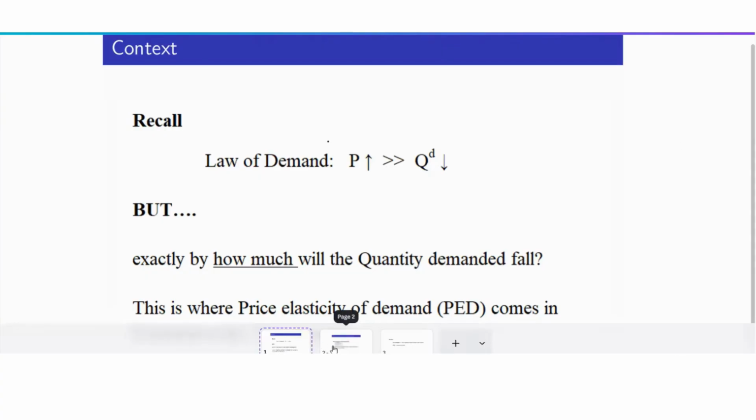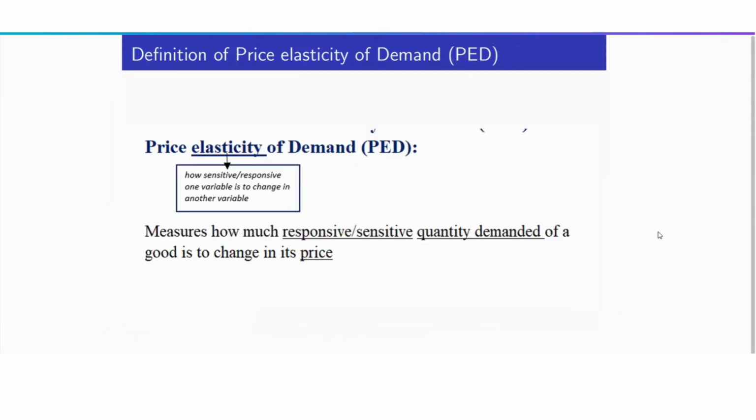So now we can formally define the concept of price elasticity of demand. Before that, let's look at what we mean by elasticity in economics in general. When we talk about elasticity in economics, we are talking about how sensitive or responsive one variable is to change in another variable. In our context, where we're talking about price and demand, we're talking about how responsive or sensitive quantity demanded of a good is to a change in its price.